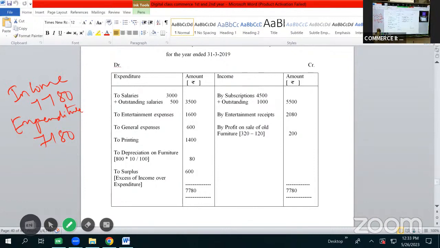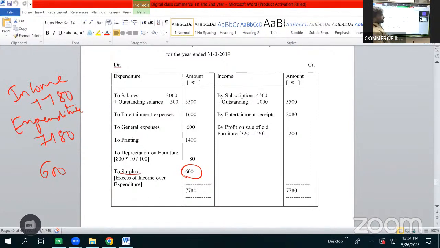So the higher of these two will be recorded on both the sides. 7,780 is more than 7,180. So on both the sides, we will write the total as 7,780 on income side as well as 7,780 on expenditure side. Subtracting 7,180 from 7,780, we are left with an amount of 600 rupees, which will be shown as surplus on expenditure side and will be recorded here as to surplus, and in brackets we'll write excess of income over expenditure.